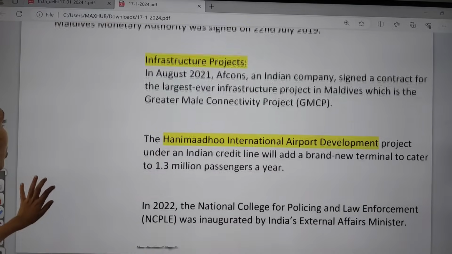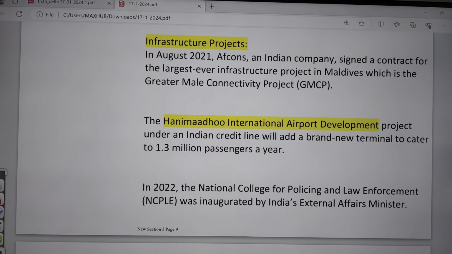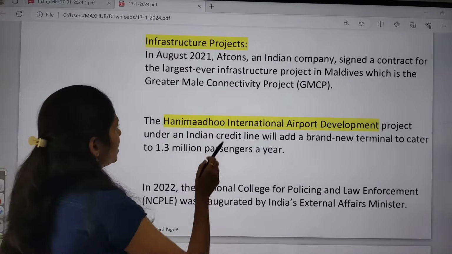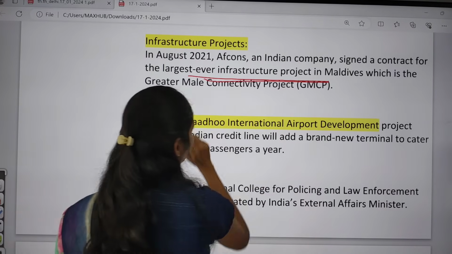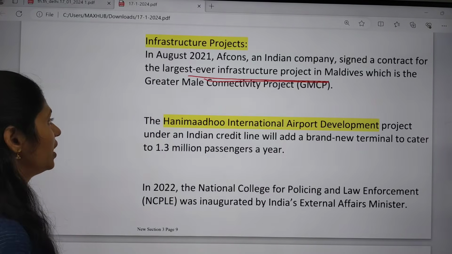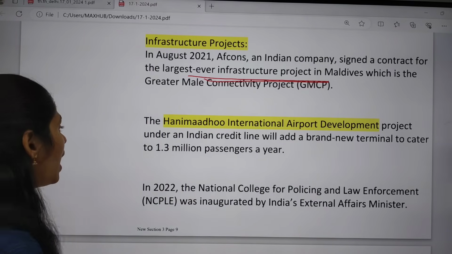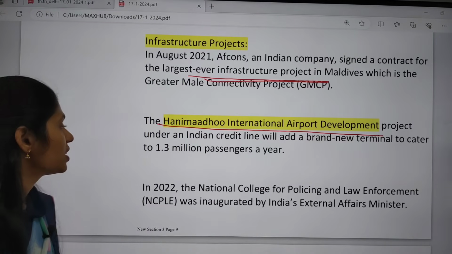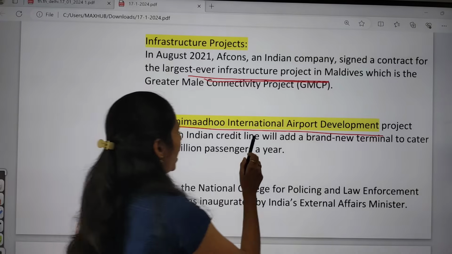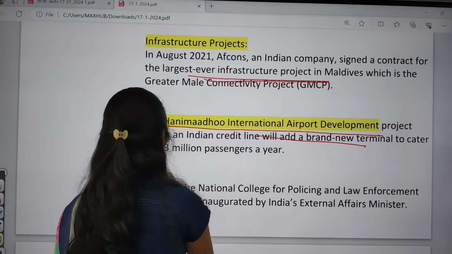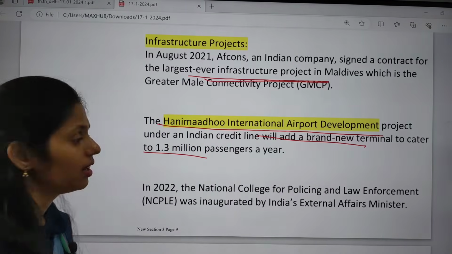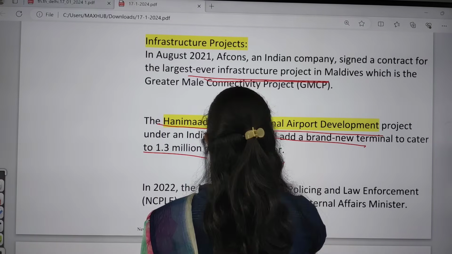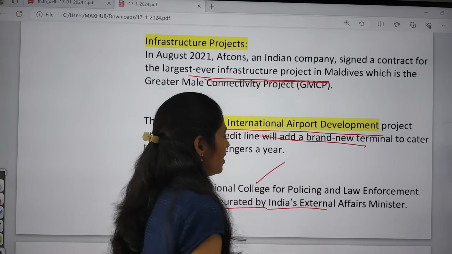And if you are talking about what the infrastructure projects between India and Maldives are, yes, we are developing infrastructure projects in the Maldives. The first one is the largest ever infrastructure project in Maldives, that is the Greater Male Connectivity Project. And we have the Hanimaadhoo International Airport Development Project, under which an Indian Credit Line will add a brand new terminal to cater to 1.3 million passengers a year. And we have the Indian College for Policing and Law Enforcement, which was inaugurated by India's External Affairs Minister.